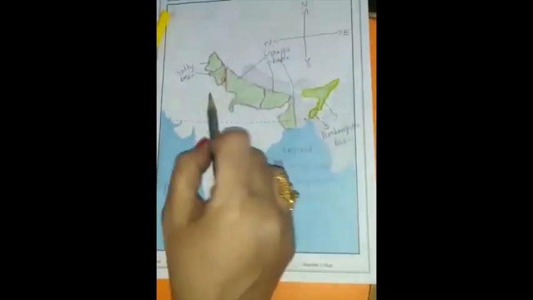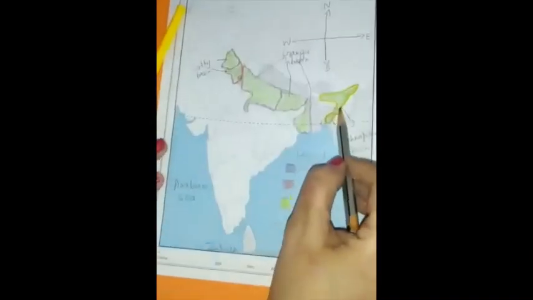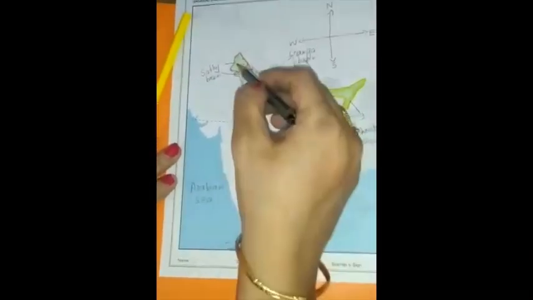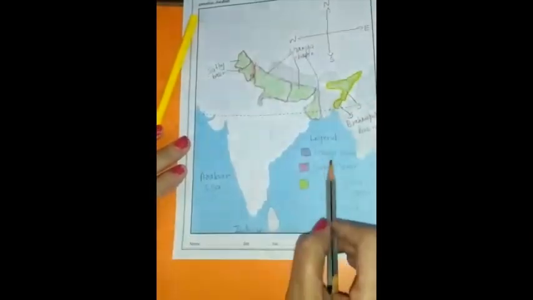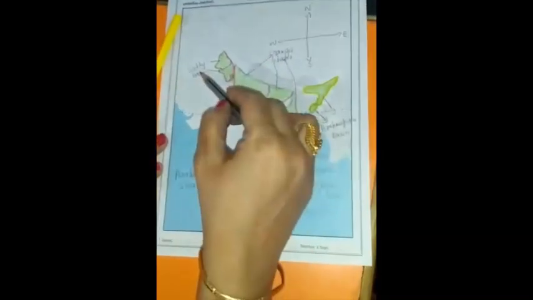Have you seen? We have done everything. We have made the legend. We have shown the full northern plains, the states which lie in the northern plains, and we have also differentiated. We have also shown the three river basins. That is the Ganga basin, Brahmaputra basin, and the Satluj basin.